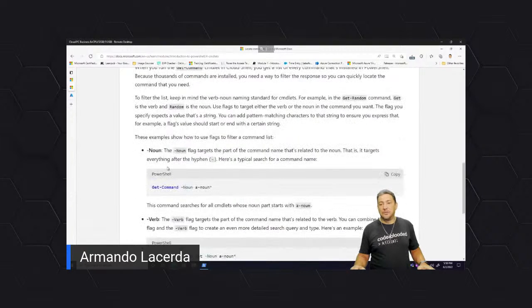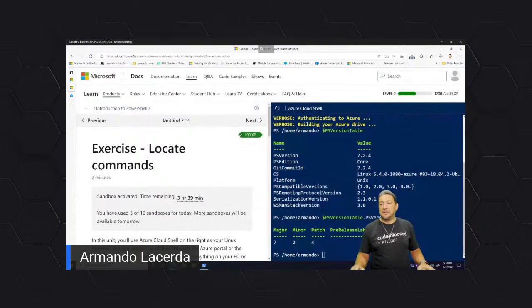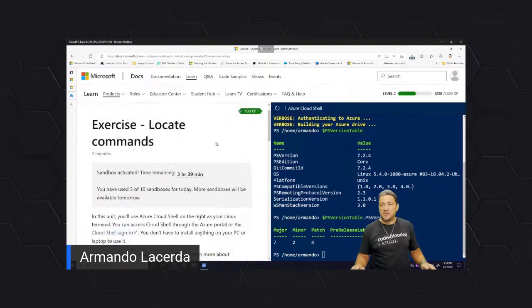And moving on, locate commands by using the Get-Command. So here's some more documentation for you to read. Let's go ahead and jump straight into the exercise. So my sandbox is back up. Very nice. I wish I could remove these bars over here. I don't see an X element in here to remove them. So let's just keep moving.